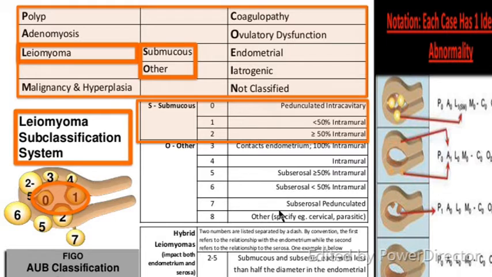We also saw in the last lecture that FIGO has classified leiomyoma by the PALM-COEIN classification, and it is a very good classification. In fact, the only classification in PALM-COEIN given to a lesion is for leiomyoma. In primary there is no leiomyoma, in secondary they divide into submucous and others, and in tertiary they divide it into 8 types, out of which 4 is completely intramural and 8 is completely others, that is not confined to the uterus, it is confined to either the cervix or it is parasitic. When it is a large myoma, how do you write it? The notation says that when it is submucous you write LSM, and when it is apart from submucous you write LO, that is others.